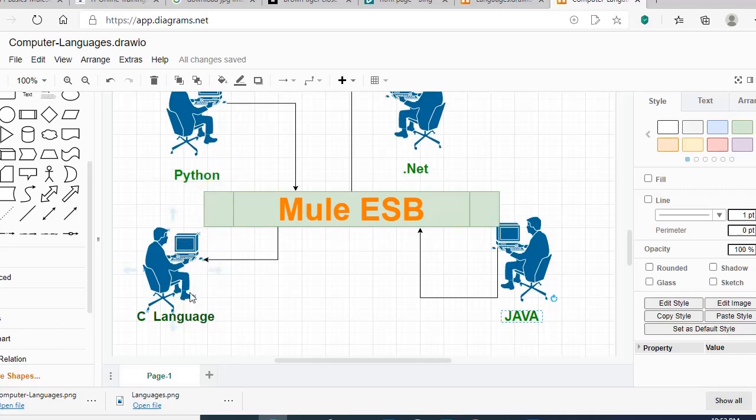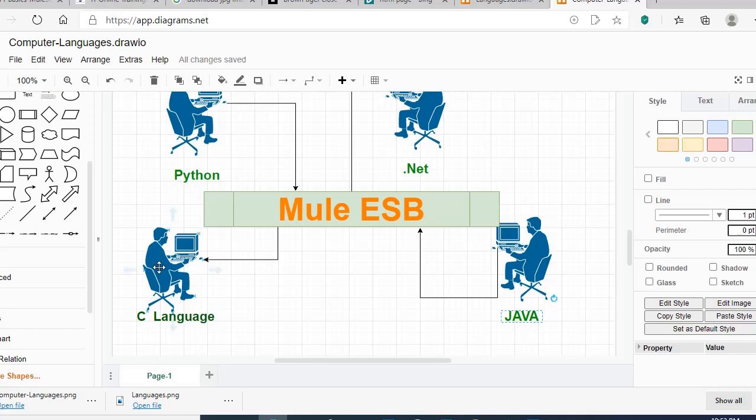What if this C program needs to communicate with all three applications here? This application would need to learn these three languages and write code in all three different languages in its own application. That is not needed, right? So that is why MuleSoft ESB or any other ESB comes into the picture as middleware. If this C application wants to communicate with this Python database, it need not write a single line of code in Python.